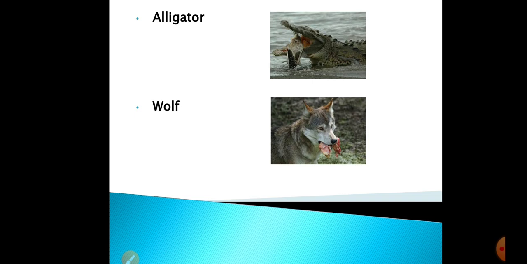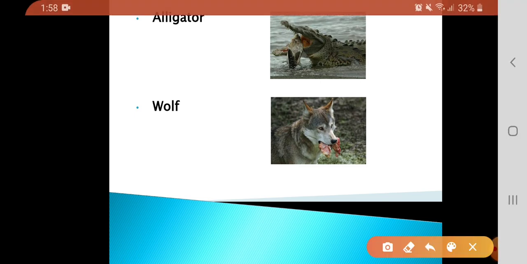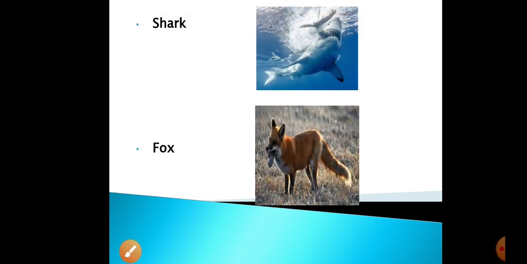You can see here the picture of an alligator and wolf. They are also called the carnivores. And here you can see they are eating the flesh of the other animals. So in this example also, shark and fox. You can see the pictures. They are also eating the flesh of the other animals. So they are called the carnivores.